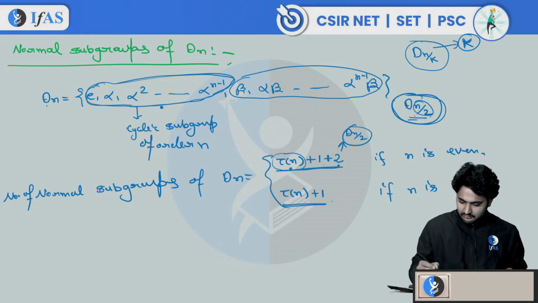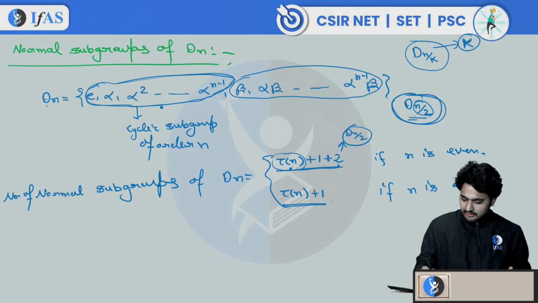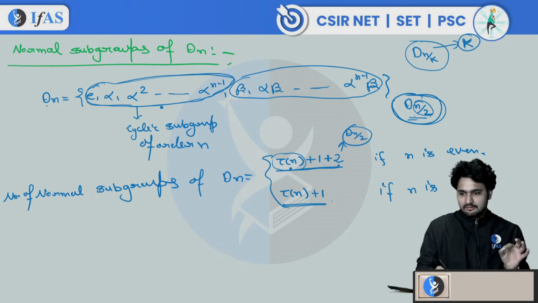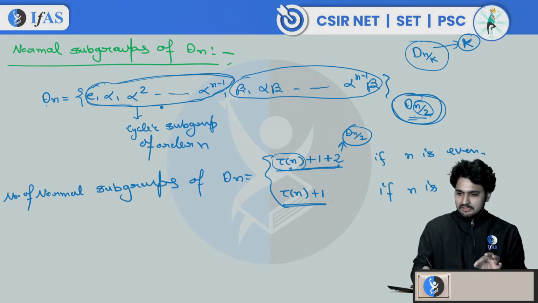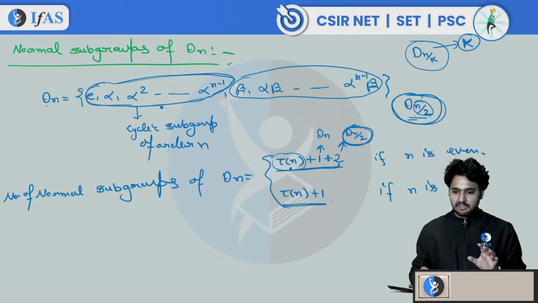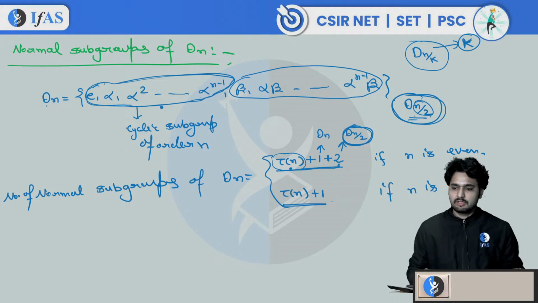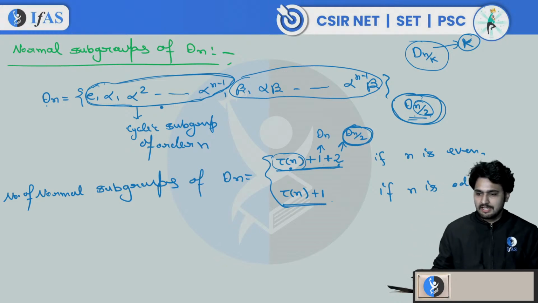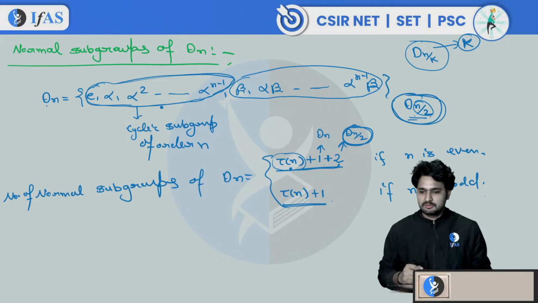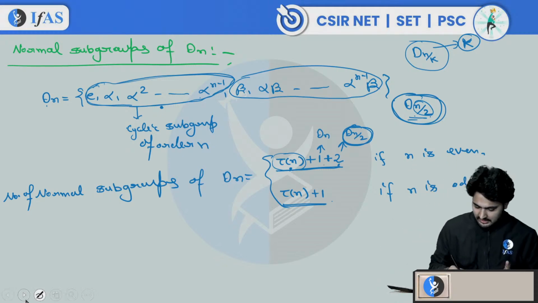Here we know the subgroups with all the rotations. If you consider any divisor d of n, there will be a unique subgroup of order d inside the rotation group. This one comes for Dn, and this 2 comes for the Dn by 2 type of subgroups. So the number of normal subgroups of Dn is tau n plus 3 if n is even, and tau n plus 1 if n is odd. Let me ask you a question.